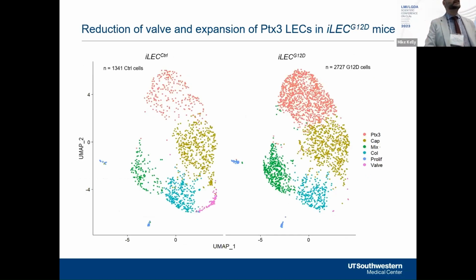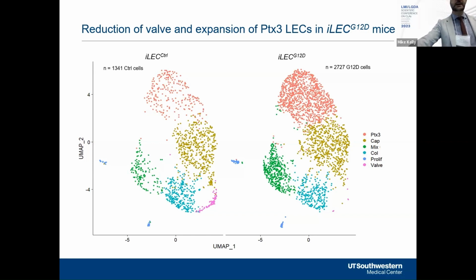We then integrated our mutant and control data sets, and that's what I'm showing here with this UMAP, where we have our control on the left and mutant data on the right. And through this integration, we were able to identify 6 subtypes of endothelial cells. So the 5 which I previously mentioned, the PTX3, the capillary, a mix, a collecting, and a valve, as well as now we have a proliferating population of lymphatic endothelial cells.